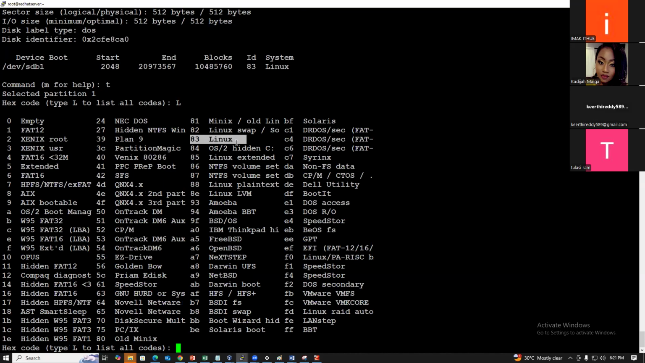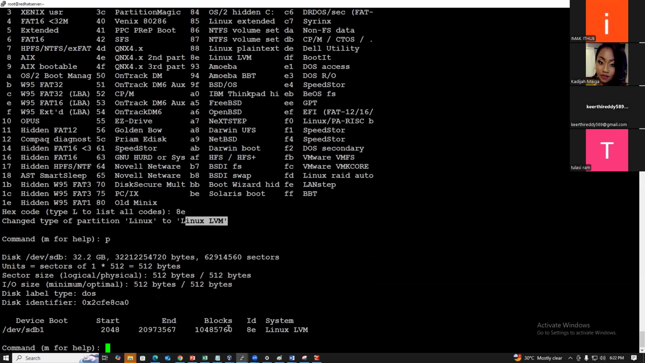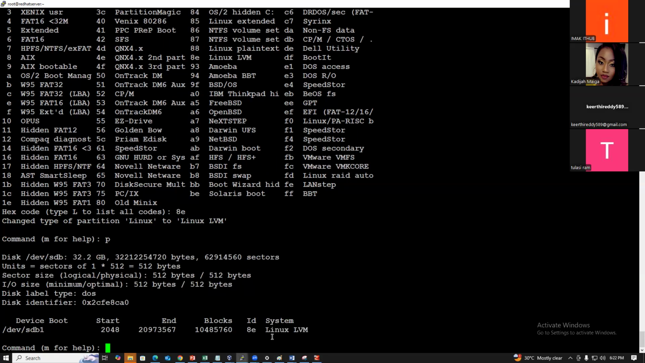So 83 is a standard partition. 8E is nothing but LVM. 82 is nothing but swap partitions. If you want to change it from Linux to LVM, you can use 8E. If you use 8E, you see the type of the partition changed from Linux to Linux LVM. P is nothing but print. Now you see it is changed. Before it was 83 Linux, now it is 8E Linux LVM, changed from standard partition to LVM partition.